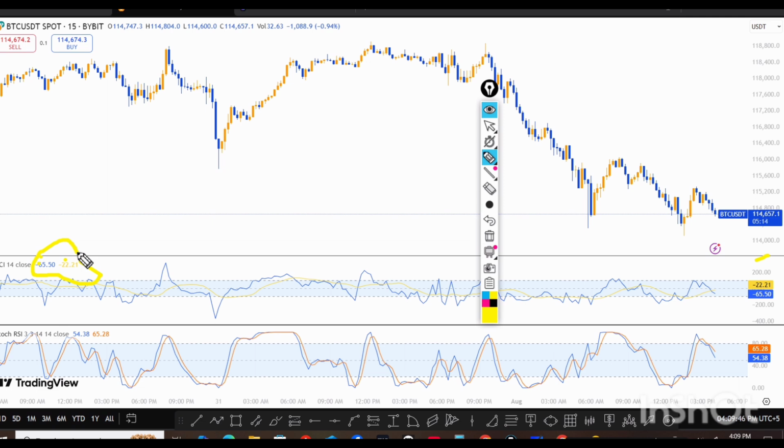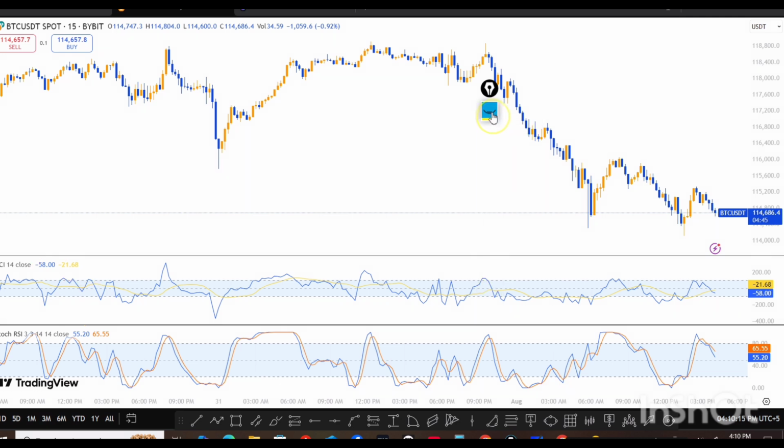If we go for the Stoch RSI, the Stoch RSI shows 54.86 to 65.60, which indicates a possible short-term pullback or continued downward movement. So that is the 15-minute chart, in which we discussed CCI and Stoch RSI. Our next move is the 4-hour chart.